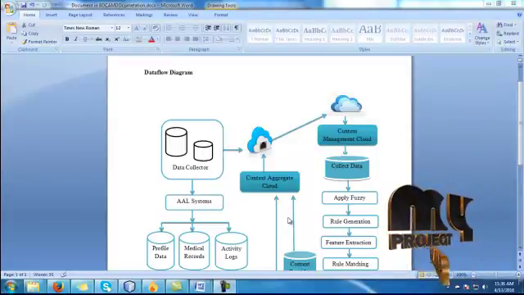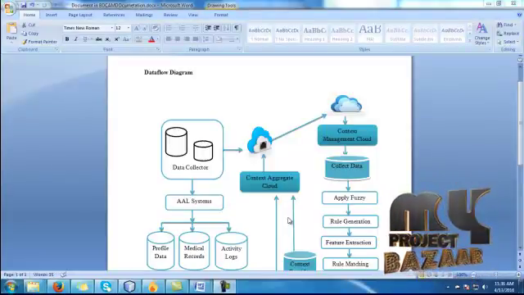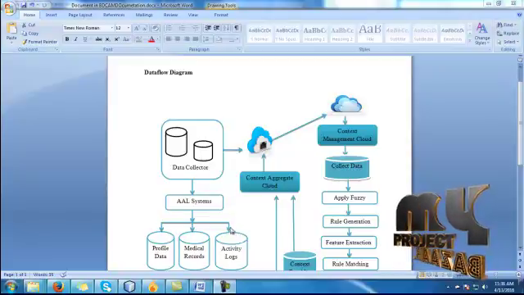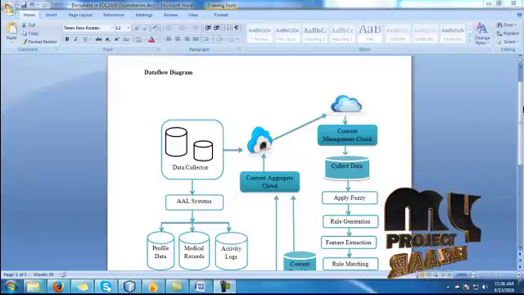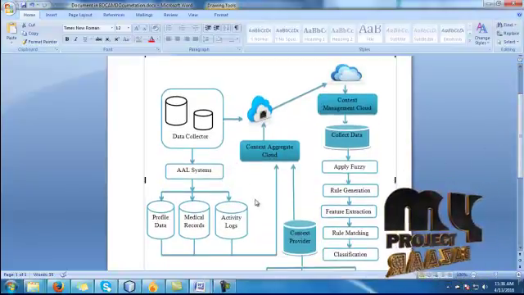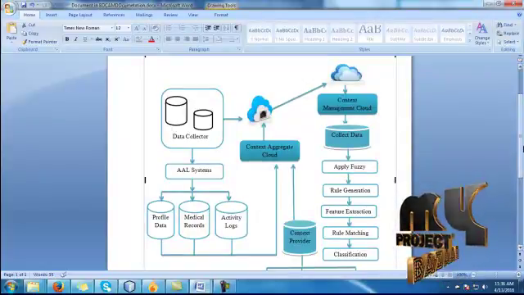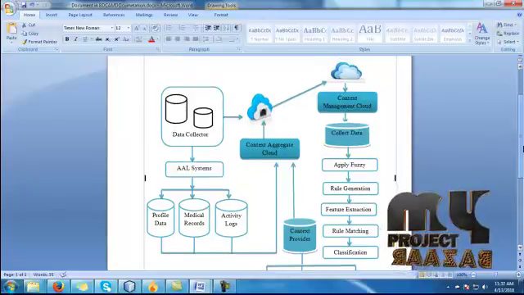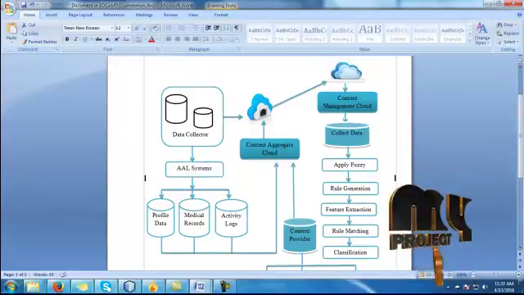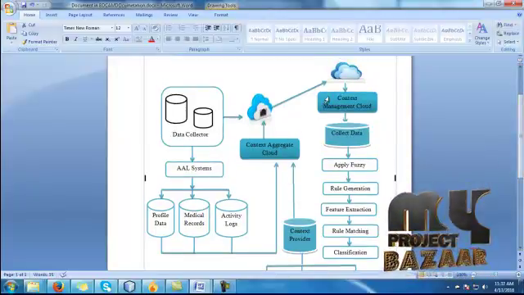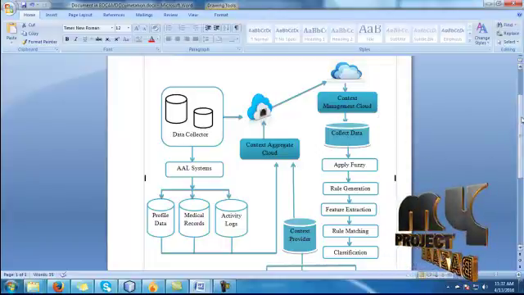Now let me discuss the data flow diagram of our process. First, the data collector collects the data, AAL system data. Here we are collecting profile data, medical records and activity logs. After that, we store it into the context aggregate cloud. It will be embedded into the cloud. In the context management cloud, we collect the data.